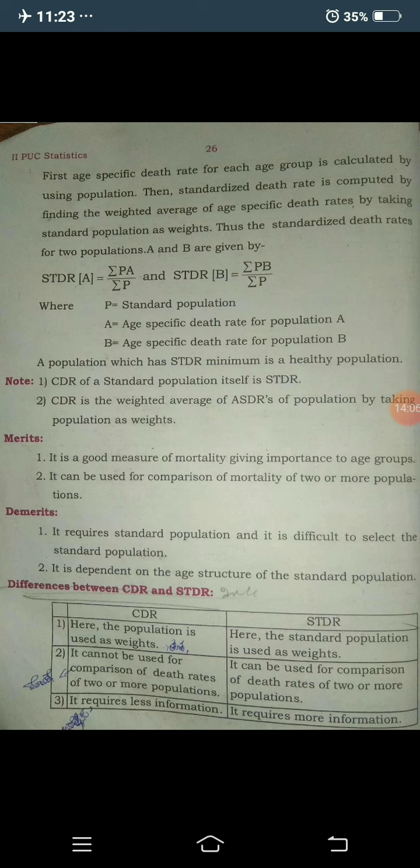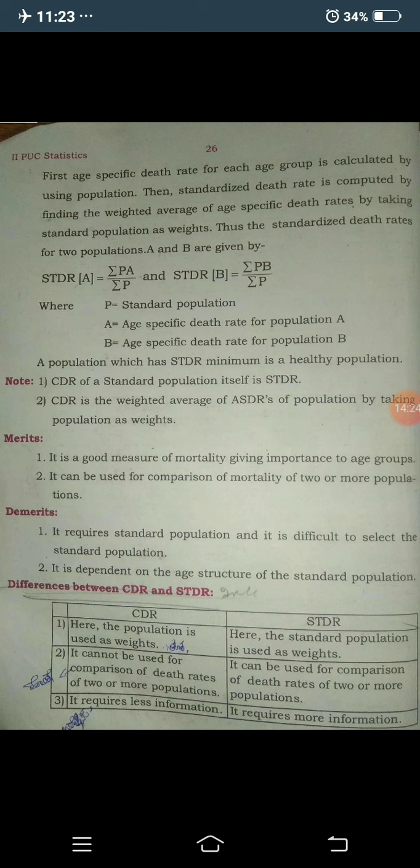It gives you less information, and it also requires less information, only population and deaths. But in standardized death rate, we need age groups, population, number of deaths, and also a standard population.